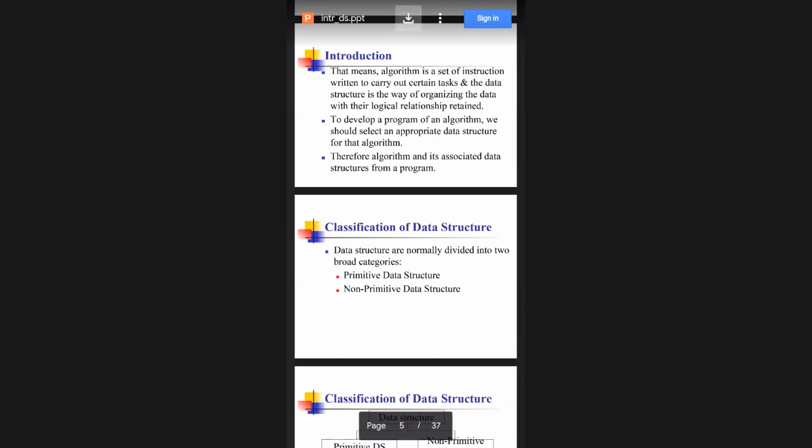To why we have to take some data? The same thing, whatever you told, it is in detail. It is given. What does algorithm mean? It is a set of instructions. Why are we carrying it out? To perform some task in an organized way.